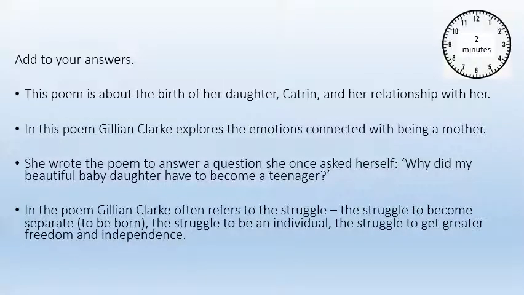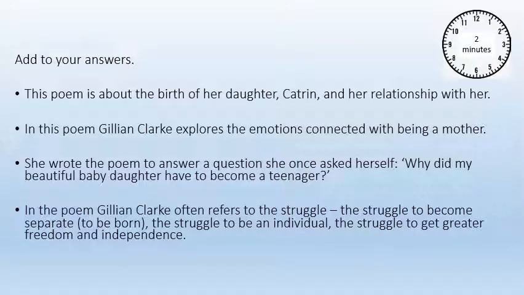But you could have had any of these. This poem is about the birth of her daughter, Catrin, and her relationship with her. In this poem, Gillian Clarke explores the emotions connected with being a mother. She wrote the poem to answer a question she once asked herself: why did my beautiful baby daughter have to become a teenager?